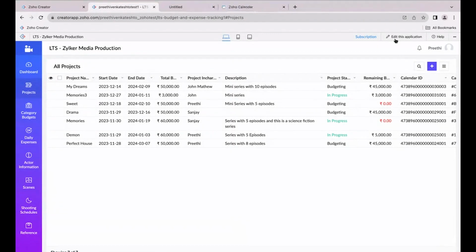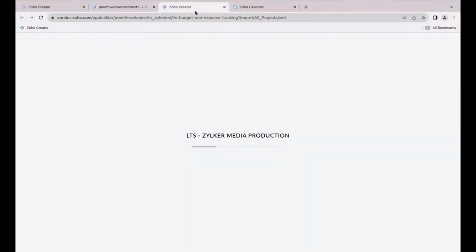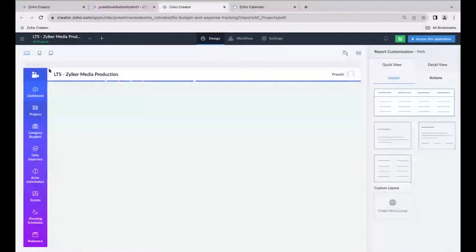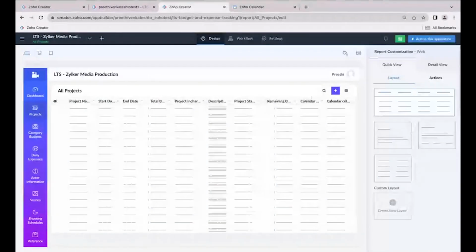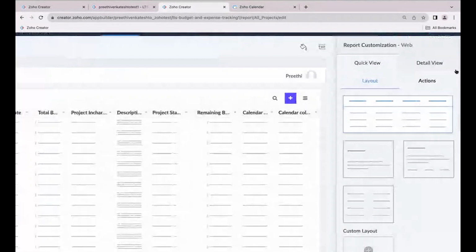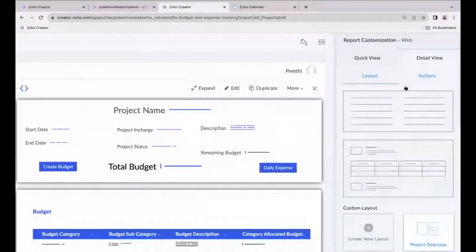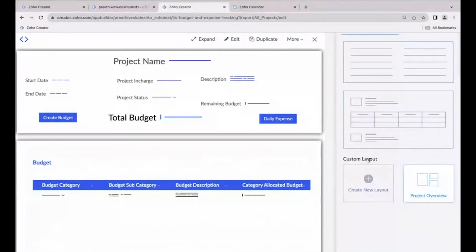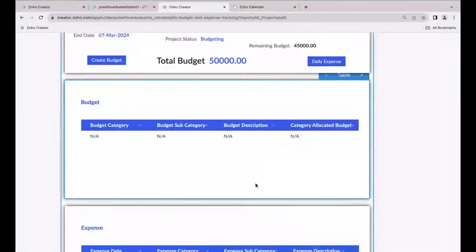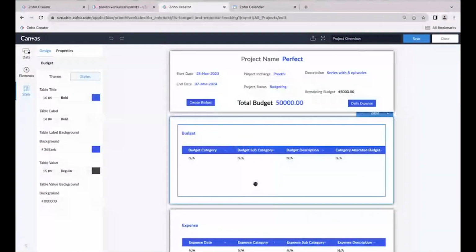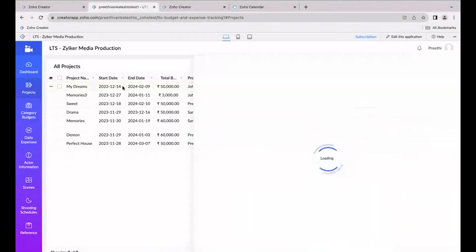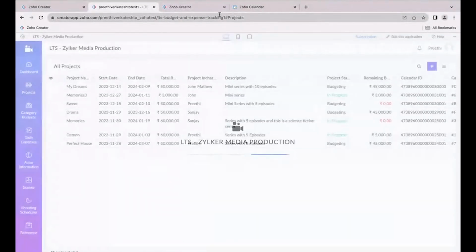For now, I'll go to the edit mode and show you where we can see this canvas builder. In the edit mode, under my projects report, in the right corner, I can see something called detail view, where I can create custom layouts. This is the place where we have created this canvas builder. This is what we are getting to see in the detail view of my projects report. So let me refresh it.